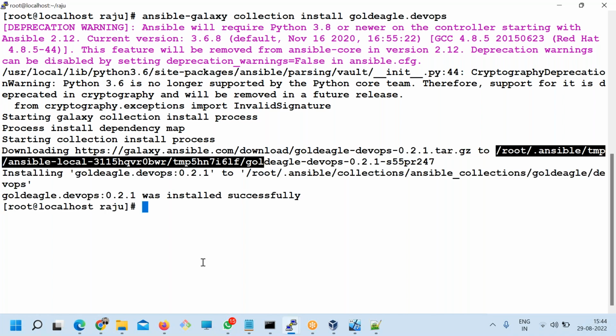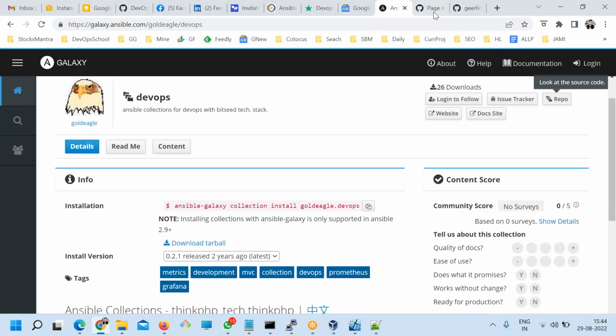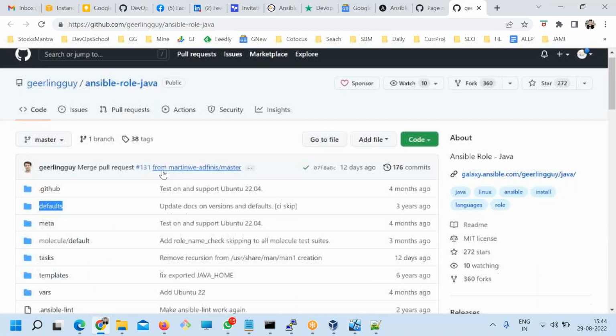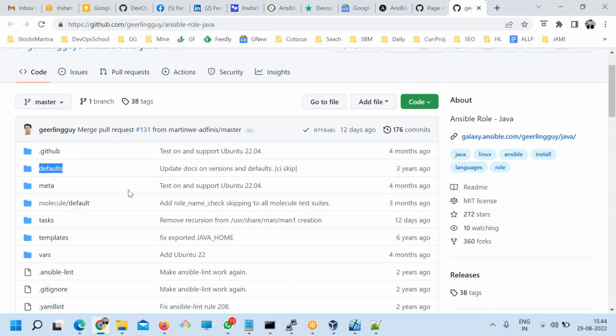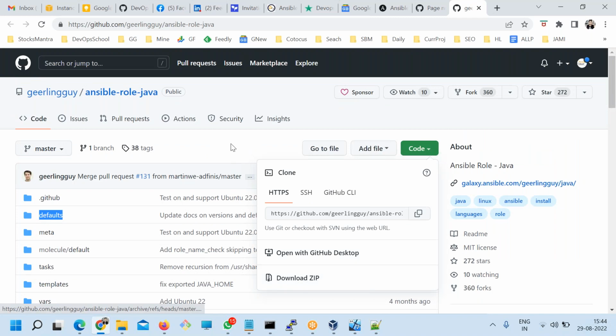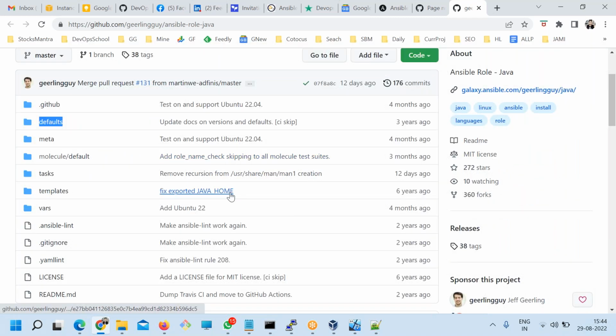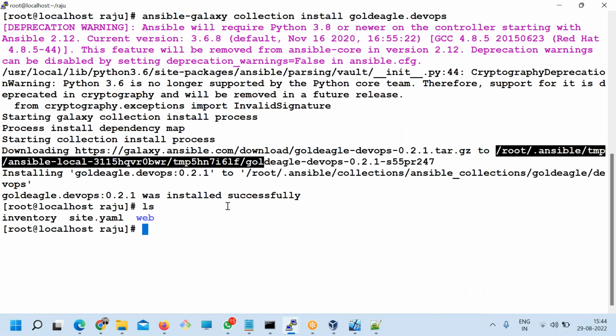You can go to the website, clone it, download it manually and copy it, put it onto an internal GitHub and then run it from there. This is the code actually, which I downloaded through the command. You can just download it manually and keep it in your local wherever you want. Got it. Yeah. So this is the role I created locally, just for getting confidence.